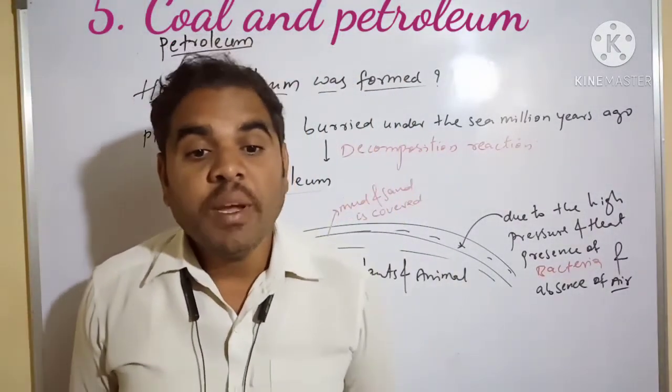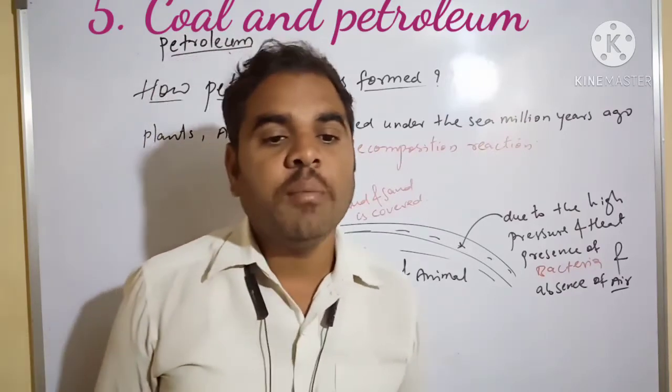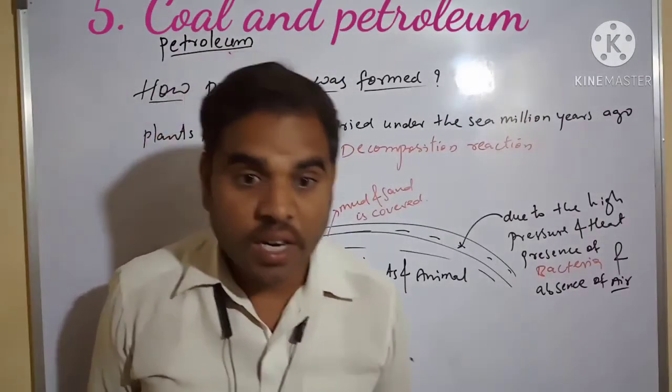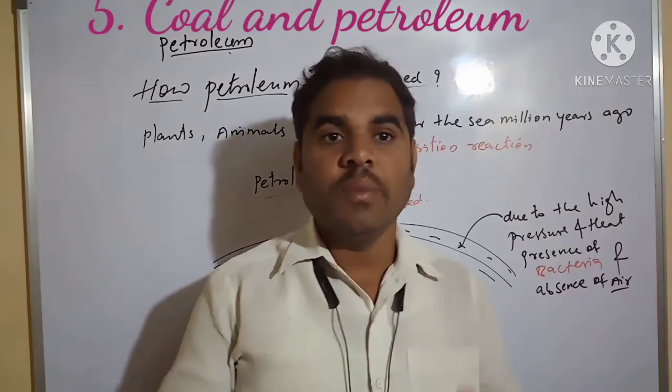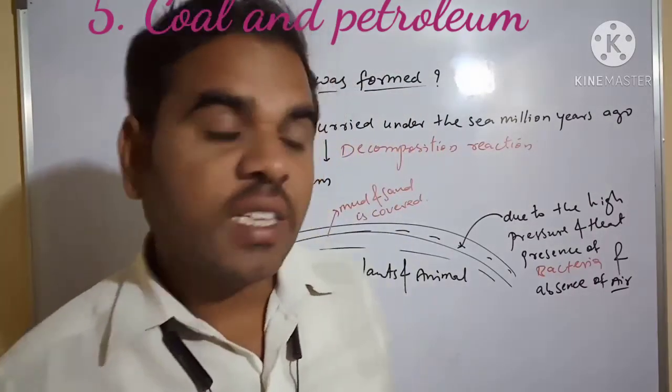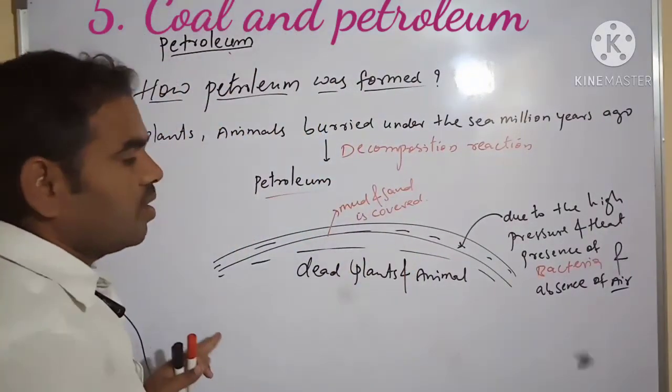The dead remains of tiny plants and animals were slowly converted into petroleum. This is how we get the petroleum product.